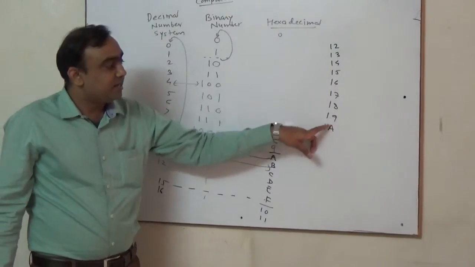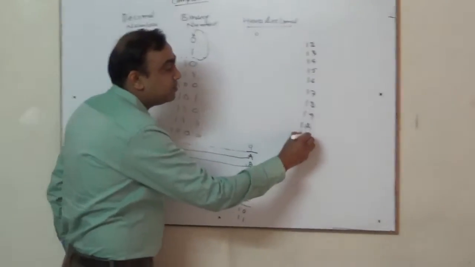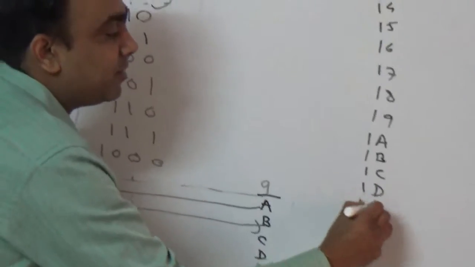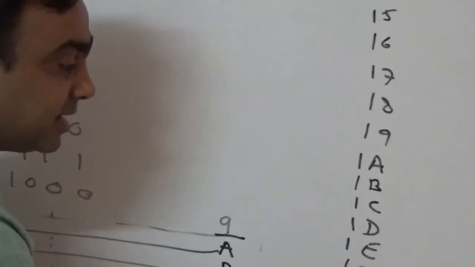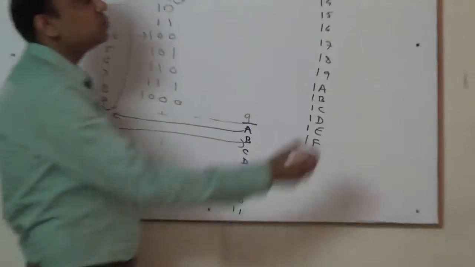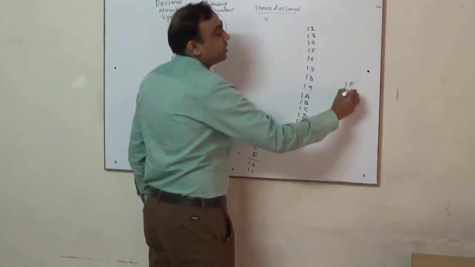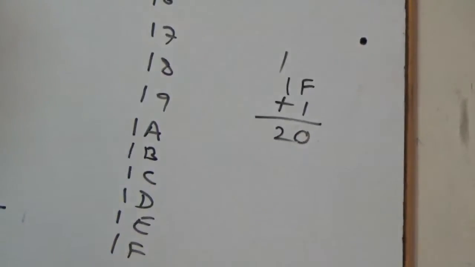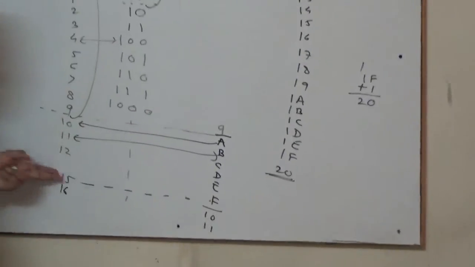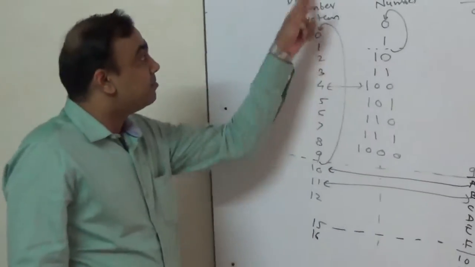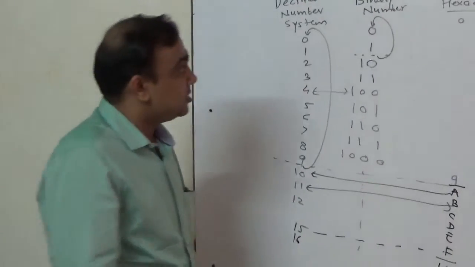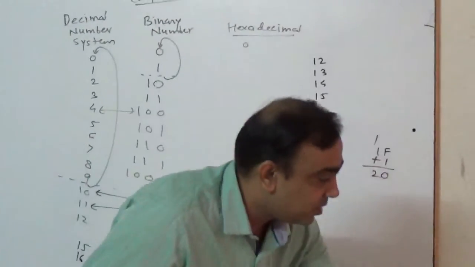So 19 will be 1A. Then 1B, 1C, 1D, 1E, 1F, and then it comes 20. Why 20? Because 1F plus 1: F plus 1 is 0 and carry 1. So here it is 20. So this 20 is not 20. It may be some different number as compared to what? Decimal number system. So you got all the number system.